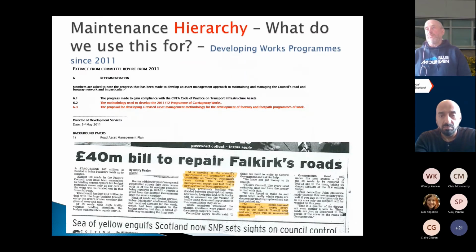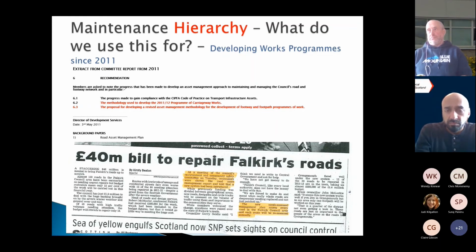Again, what else do we use it for? We actually use it to develop our maintenance program as well. I can't remember off the top of my head, but it's something along the lines of we need something like £16 million a year just to maintain steady state. We don't get anywhere near enough that money. We have councillors and elected members that are shouting out, and customers shouting out for the roads to be resurfaced. However, using this hierarchy approach gives us a way of saying, this is how we prioritise works to be done.